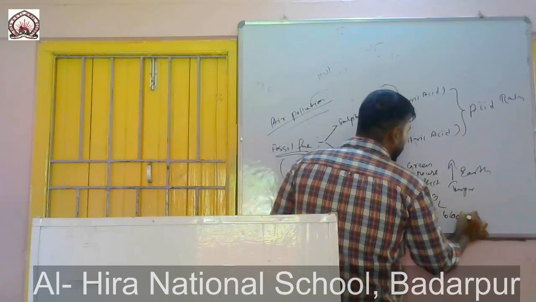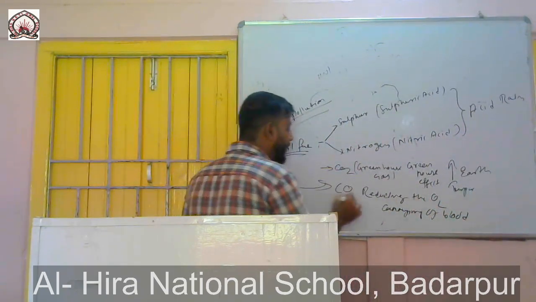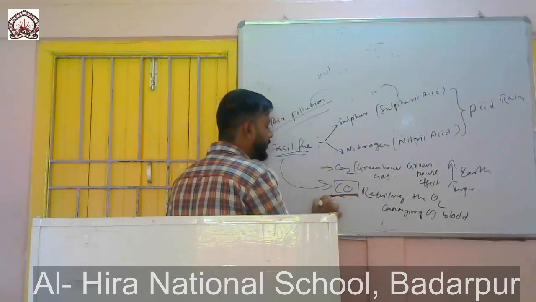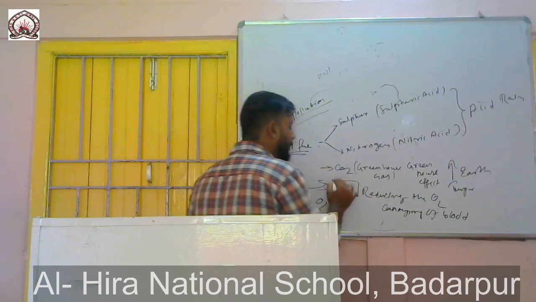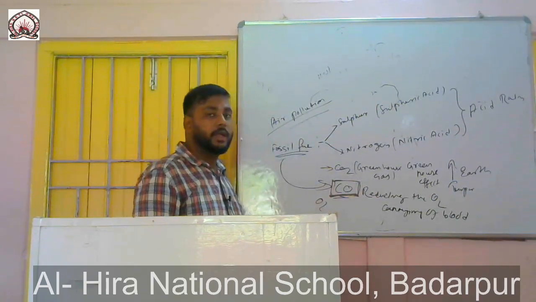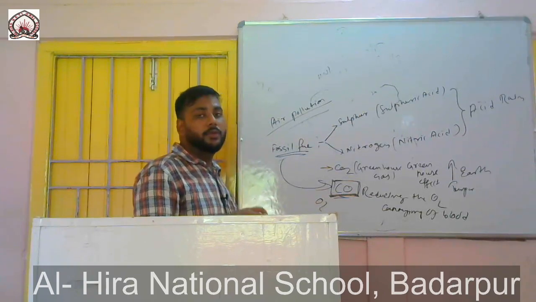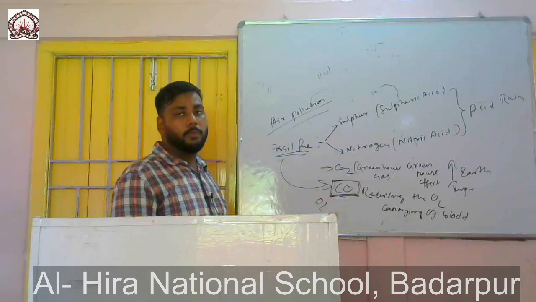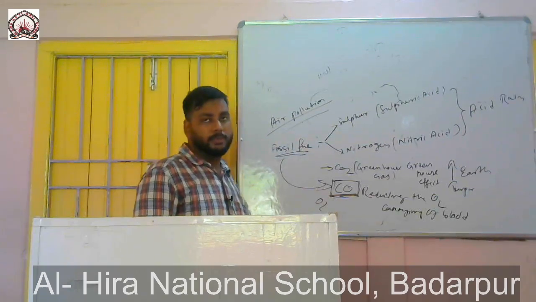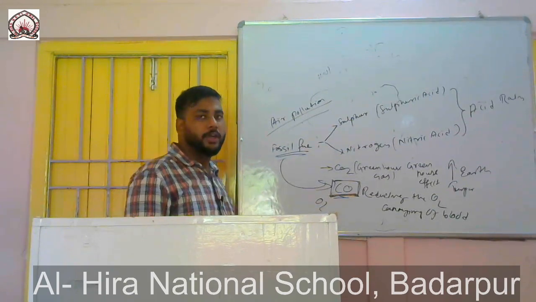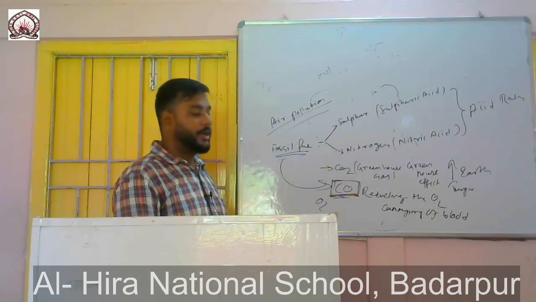Your blood has more attraction towards carbon monoxide than oxygen. If carbon monoxide takes up the space that oxygen needed, it will reduce the oxygen carrying capacity of the blood, and you will be susceptible to more respiratory disease and disease related to your blood.